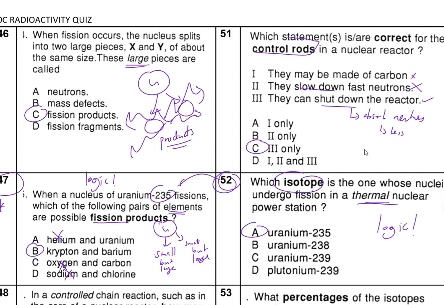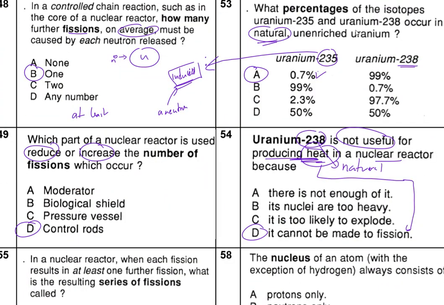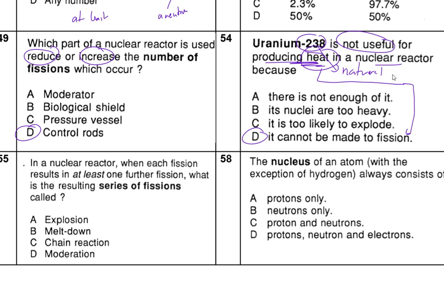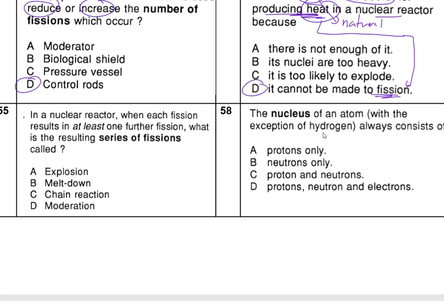So in this case it occurs naturally. Okay, that's fine. It does not produce heat. That's your hint. So what makes it not produce heat? Well, it's not made to fission, it's not made to break down. That's the only logical explanation.